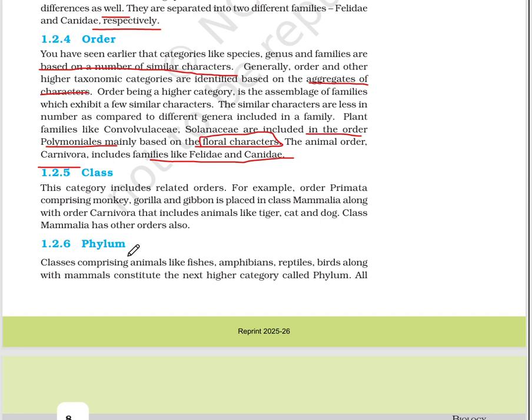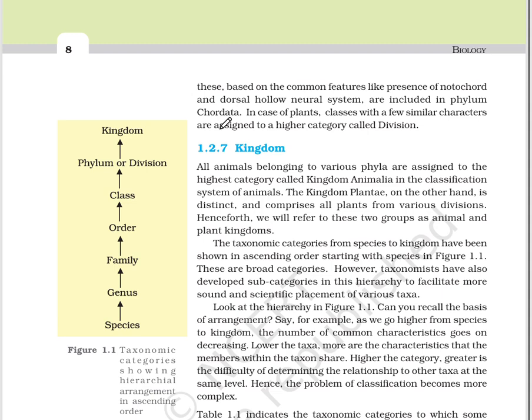Phylum. Classes comprising animals like fish, amphibians, reptiles, birds, along with mammals constitute the next higher category called phylum. These, based on common features like presence of notochord and dorsal hollow neural system, are included in phylum Chordata. In case of plants, classes with similar characters are assigned to higher categories called division. Phylum is used for animals and division is used for plants.